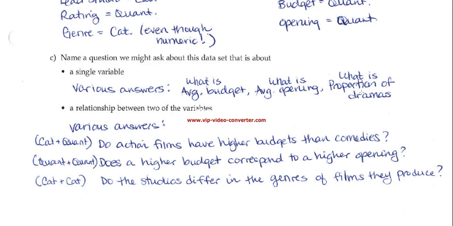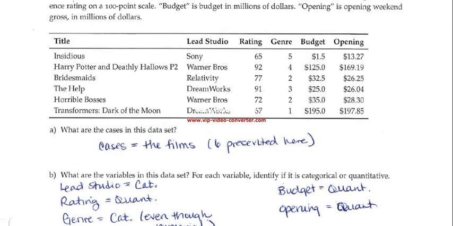And then also we could look at relationships between variables. I've made 3 here: 2 quantitative, 2 categorical, and a categorical with a quantitative. So here are a few options. Do action films have higher budgets than comedies? Does a higher budget correspond to a higher opening? And do the studios differ in the genres of films they produce? The studio, sorry. So we have different questions we could answer based off of just this small data set. And that wraps up section 1.1.